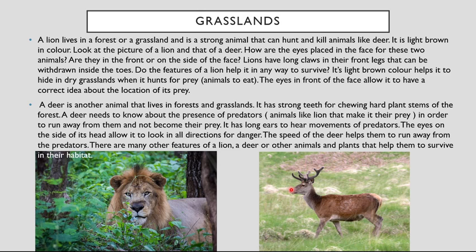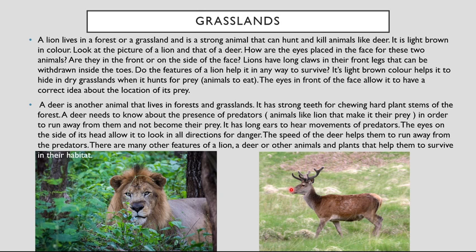Its light brown color helps it to hide in the dry grassland when it hunts for the prey animals to eat. What do you mean by prey? Prey is animals to eat. The eyes in the front of the face allow it to have a correct idea about the location of its prey. A deer is another animal that lives in the forest and grassland. It has strong teeth for chewing hard plant stems of the forest.